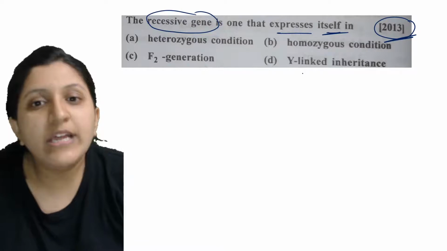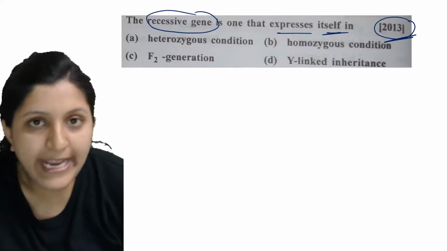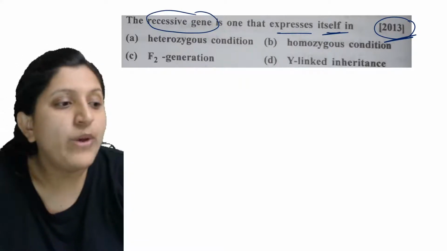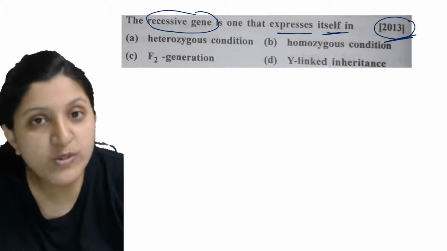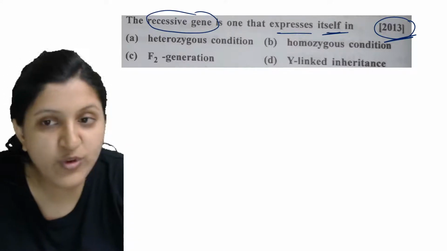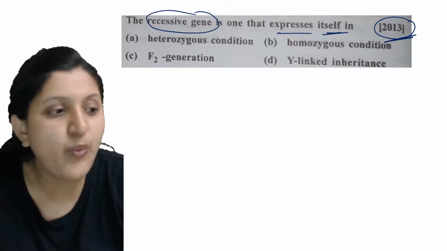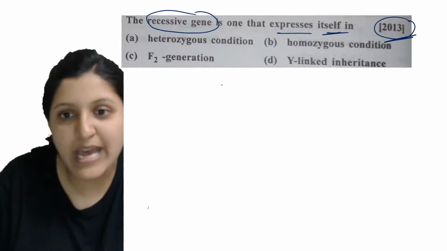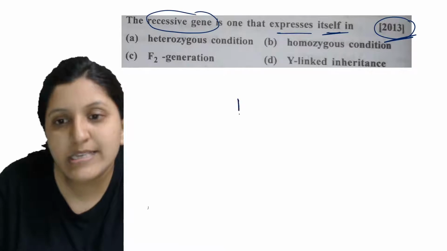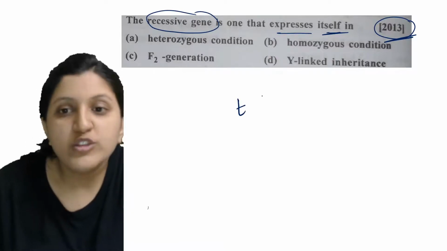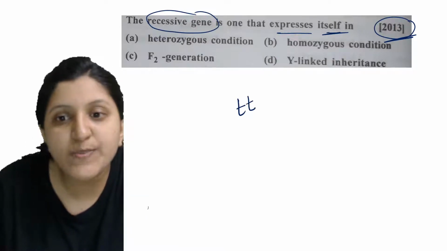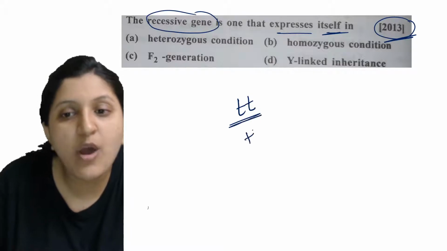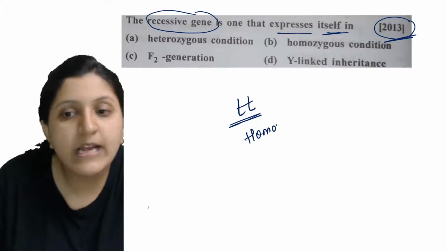The options are heterozygous condition, homozygous condition, F2 generation, or Y-linked inheritance. A recessive gene will express only when it is in a homozygous condition.